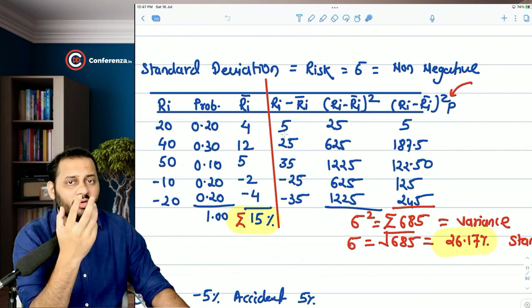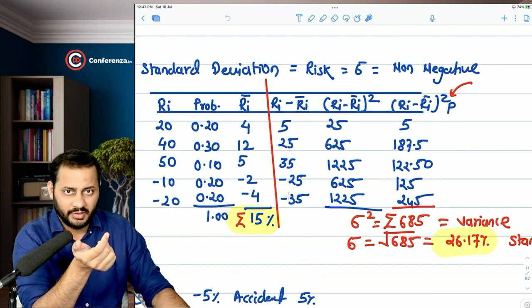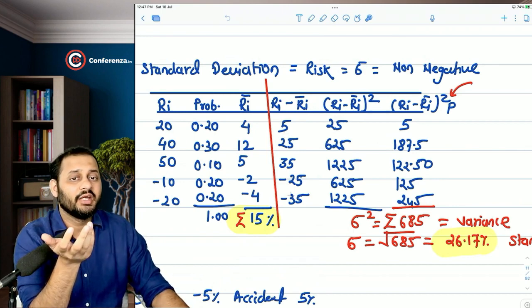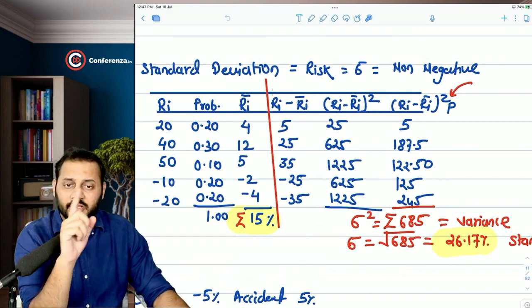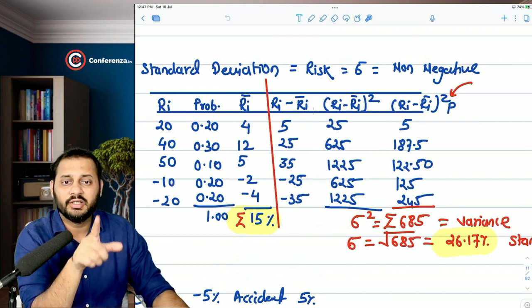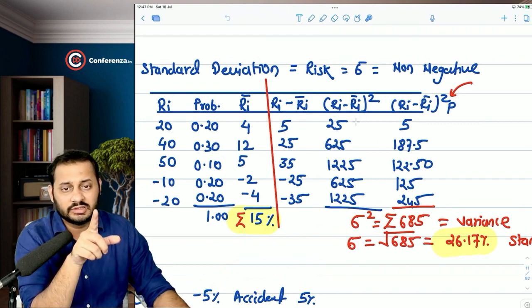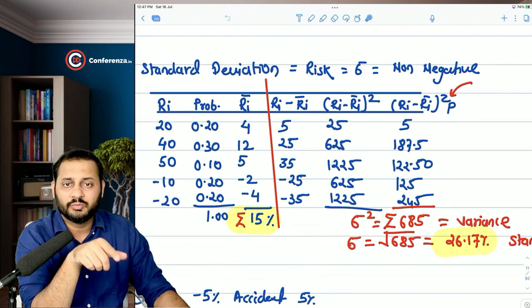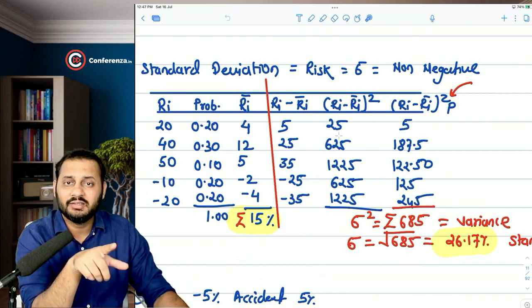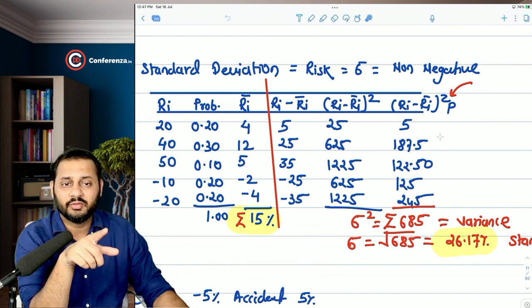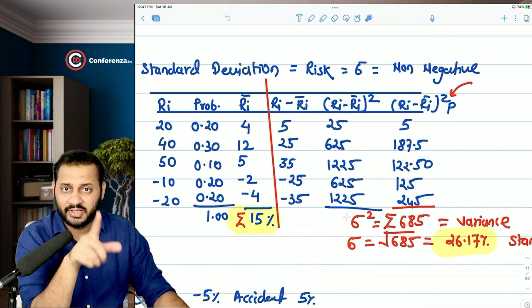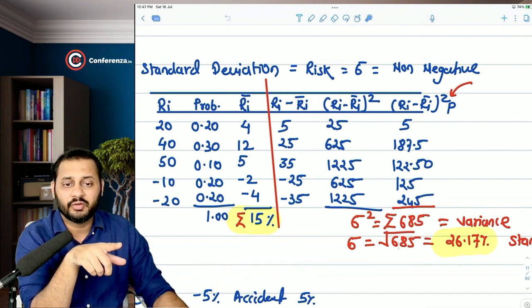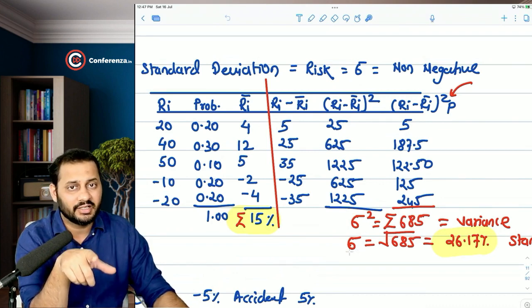Then what we did was, in order to remove the negativity, why do we have to remove negativity? Because risk cannot be negative, so standard deviation cannot be negative. So in order to remove the negativity, we did the square of this column to arrive at all positive figures. Then we multiplied this square with the probability to arrive at this column, and then at the end when we totaled all the numbers, it gave us variance, and we had to take the square root of that variance in order to arrive at the standard deviation.